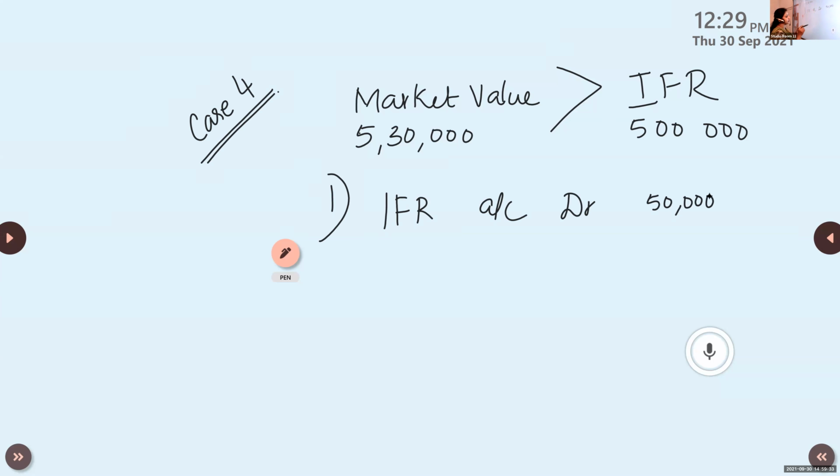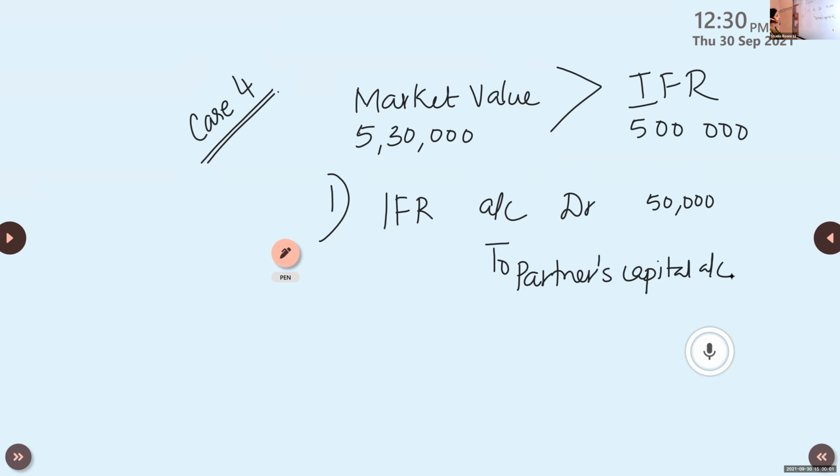Reserve account debit to partners capital account. This is the first one. Whatever reserve is available in the balance sheet, we will distribute it among the existing partners.